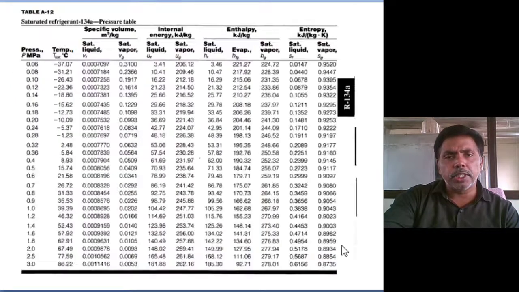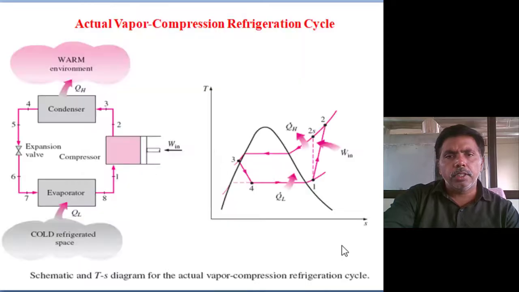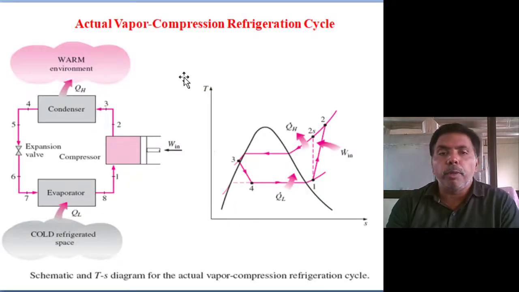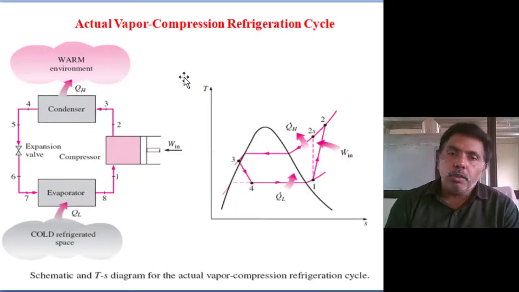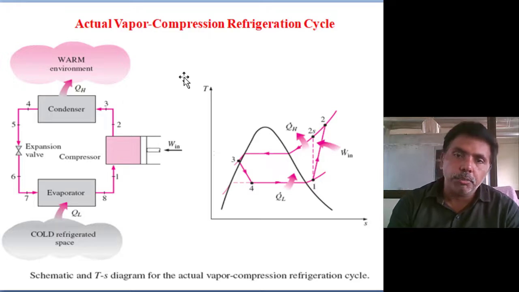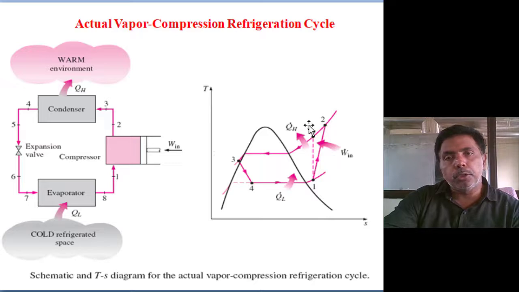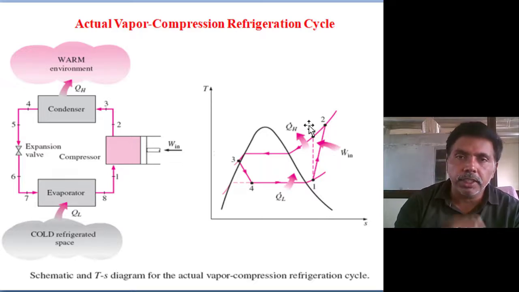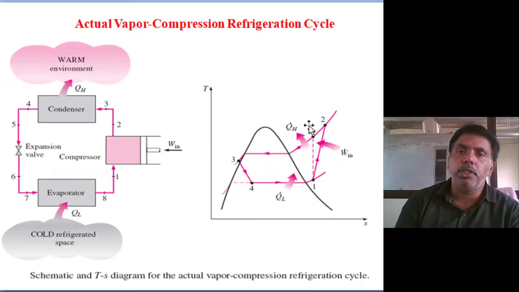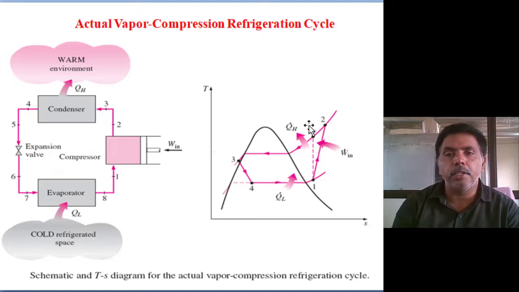Same method you can do the second problem also, not required. Next, come to the actual vapor compression cycle. One thing we are assuming, the assumption, compression is isoentropic, but you can touch the compressor, it will reject heat. In an isoentropic process there is no heat loss, but heat rejection is taking place.